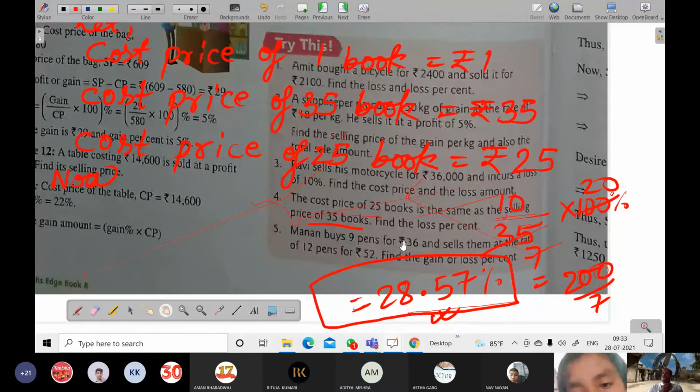No, if by keeping 25 below you are getting 40%, that is not the right answer. Getting it? Because every time we get a loss or profit example, the CP will be greater. Either it is loss or profit, it is always calculated on cost price, and the cost price of what is sold. If I am selling 35 books, then the cost price of 35 books will be below, not only 25 books.